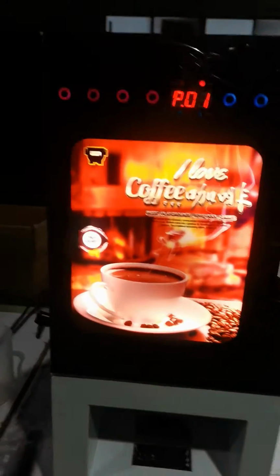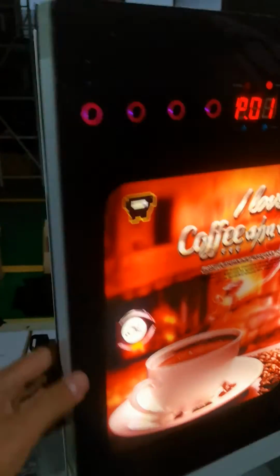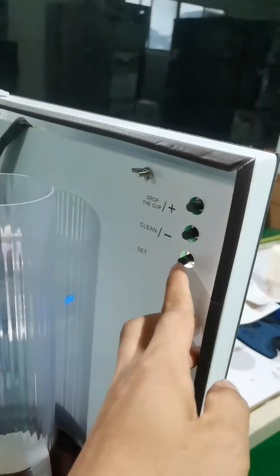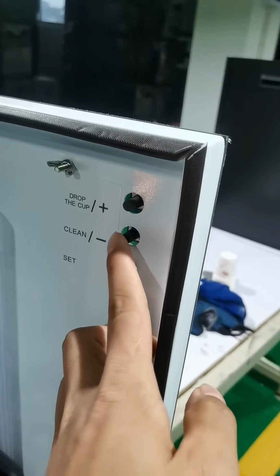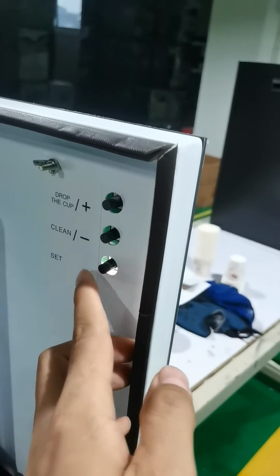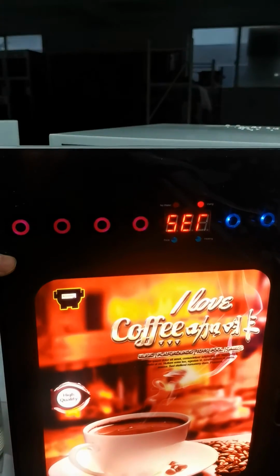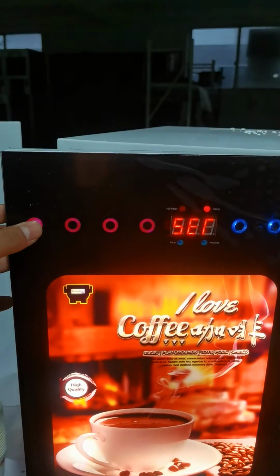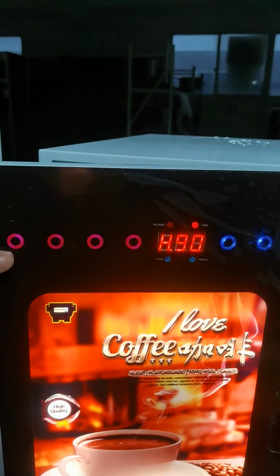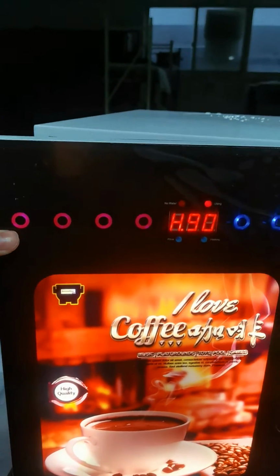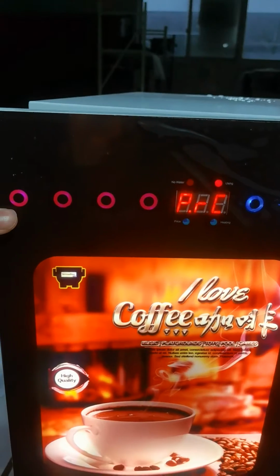Okay, finish. And here, on the machine here, they have a setting button, and increase, decrease. You can press this here for setting. And here, you can see setting. This is temperature setting, highest temperature, lowest temperature, price.